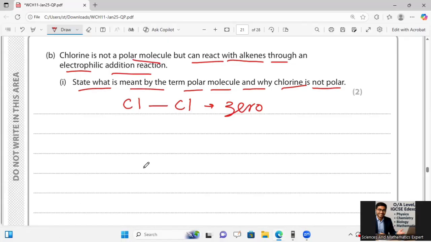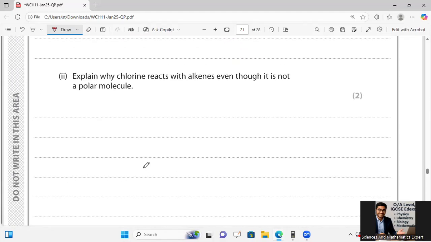Okay, let's move to the next part, where he is saying explain why chlorine reacts with alkenes even though it is not a polar molecule.